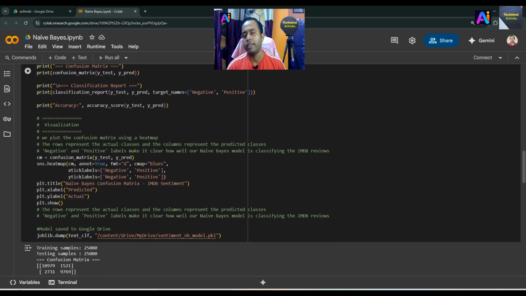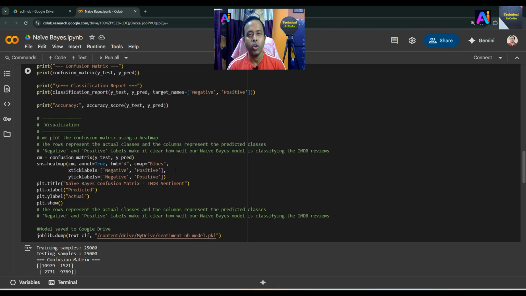And then we visualize, and here we use the heat map. We plot the confusion matrix using the heat map, and the rows represent the actual classes. We already know there are two classes, one is the positive review and the other the negative review. So rows represent the actual classes and the columns represent the predicted classes. The negative and positive labels make it clear how well our Naïve Bayes model is classifying the IMDB reviews.